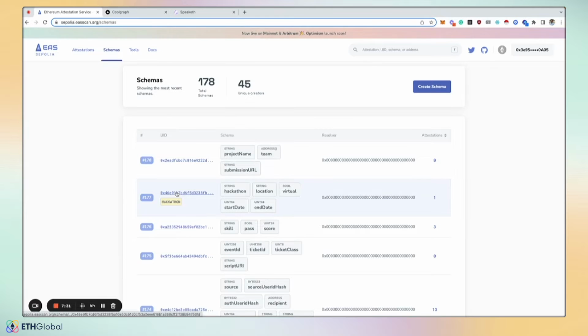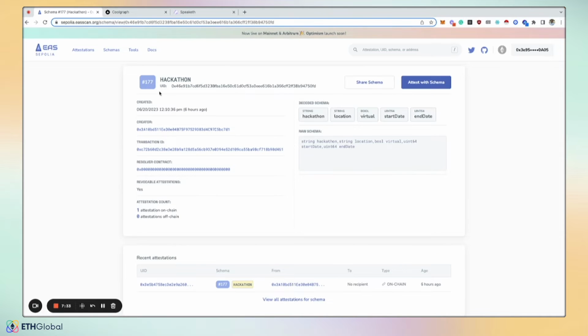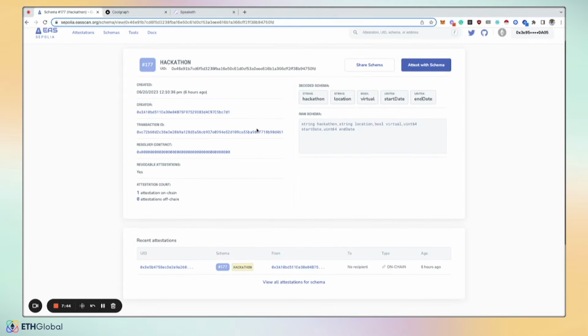Let's go into this hackathon one. So here's the schema record. It's for hackathon. You see the unique ID here, when it was created, who the creator of the schema was. And one key thing to note is the schema doesn't matter as much as who the attester is that's using the schema. So imagine if I'm wanting some sort of KYC verification.